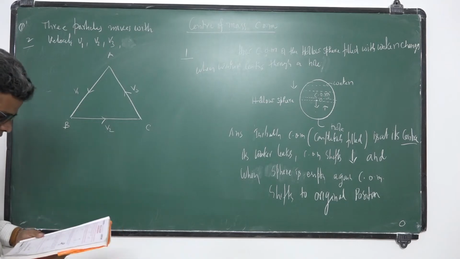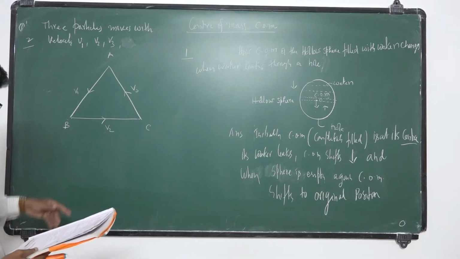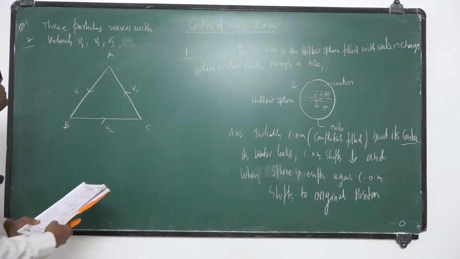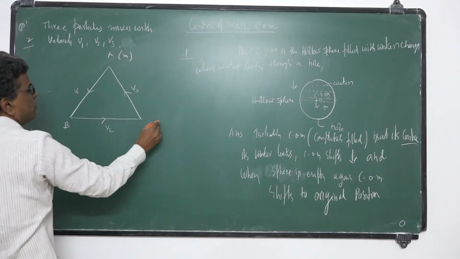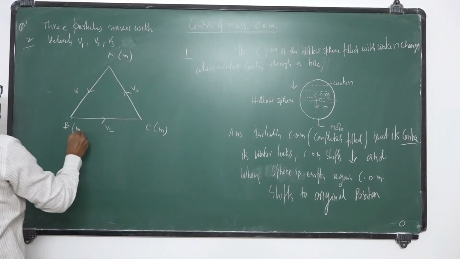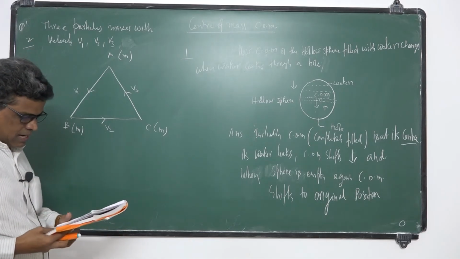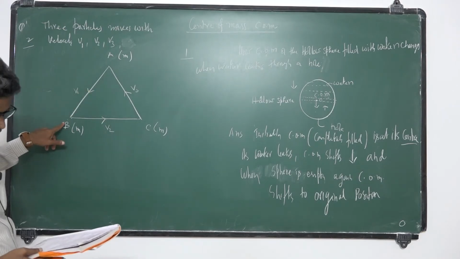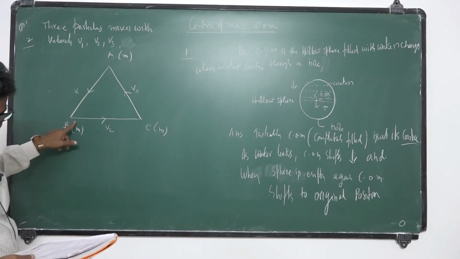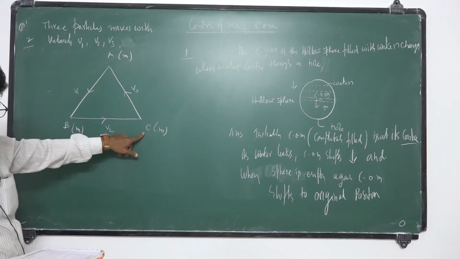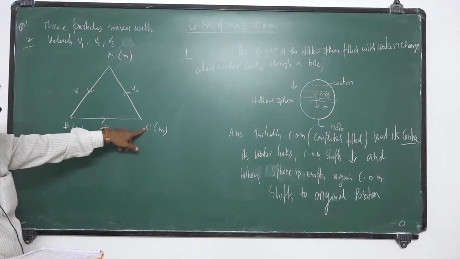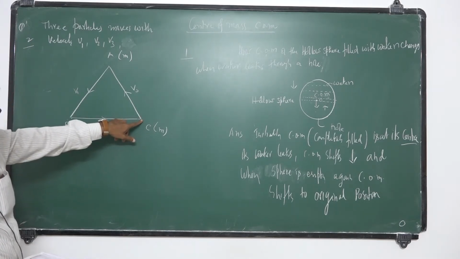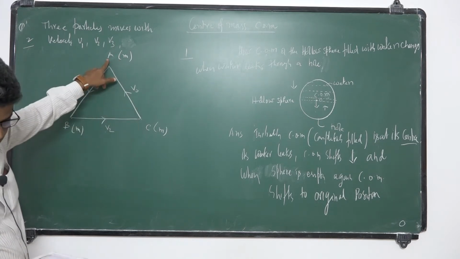The question is: three particles of equal masses are placed at the corners of an equilateral triangle, as shown in the figure. The mass of each is M. Now the particle A starts with velocity V1 along the line AB. The particle B starts with velocity V2 along the line BC, and the particle C starts with velocity V3 along the line CA.